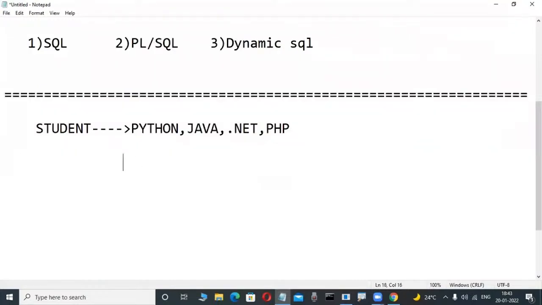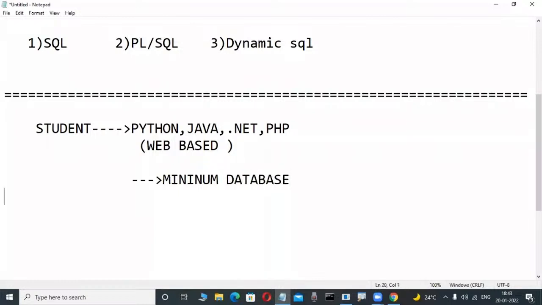Web-based is also possible in Java or Python. These types of web-based application programmers, on the project side, compulsory minimum knowledge is required in a database. Minimum knowledge. Why? Because suppose Java programmers, JDBC, on the project side compulsory they are using what? Yes, a database. These types of relational databases only. .NET programmers, ADO.NET is there, in that they are using what? So now here, these types of databases. In those databases, minimum knowledge means stored procedures is a concept, that is a regularly used concept.